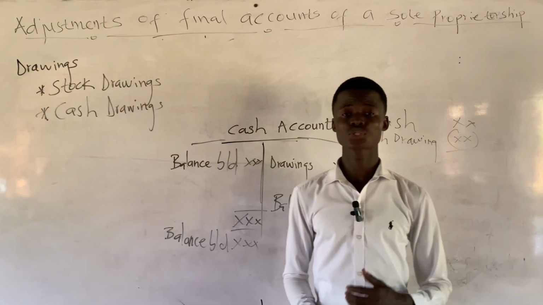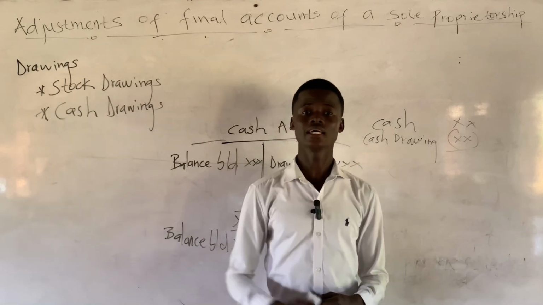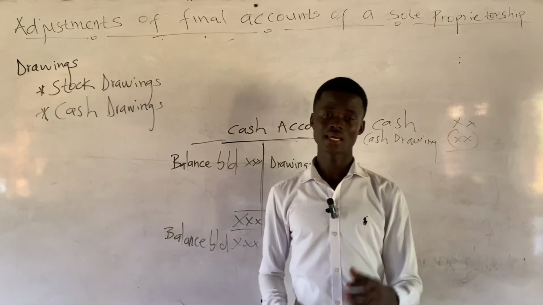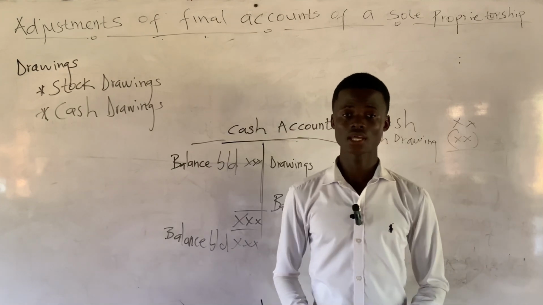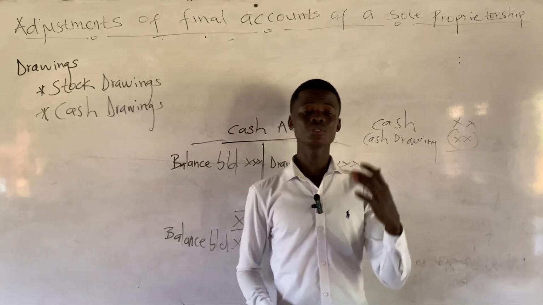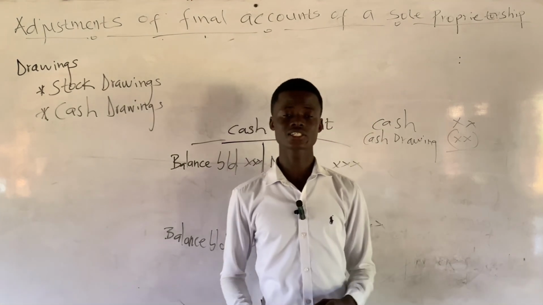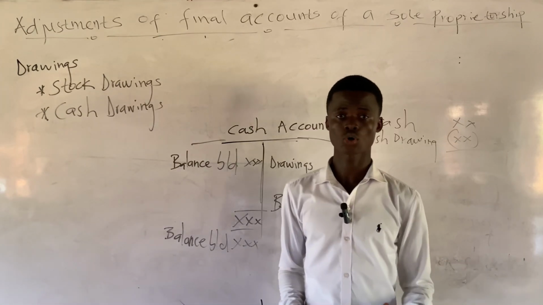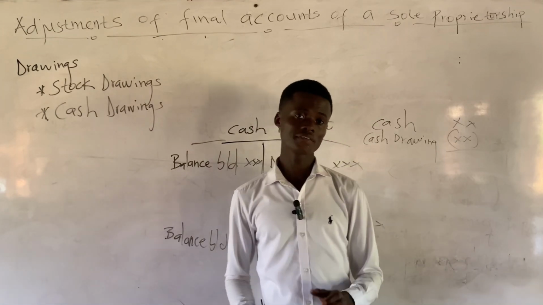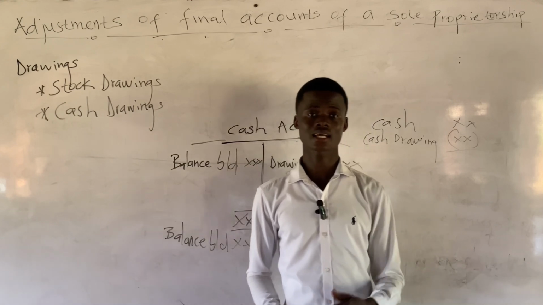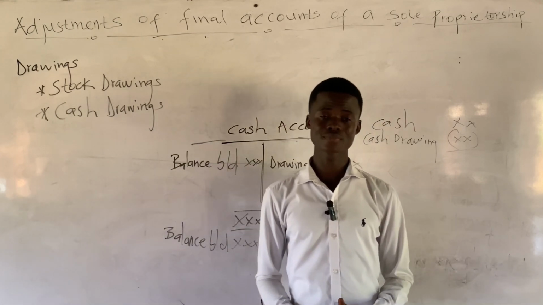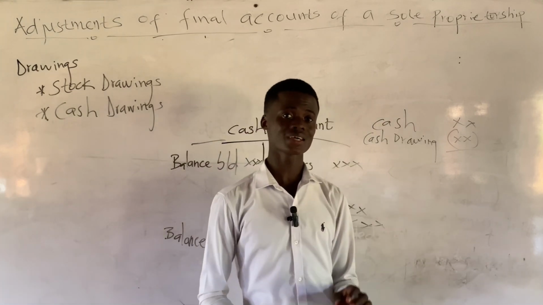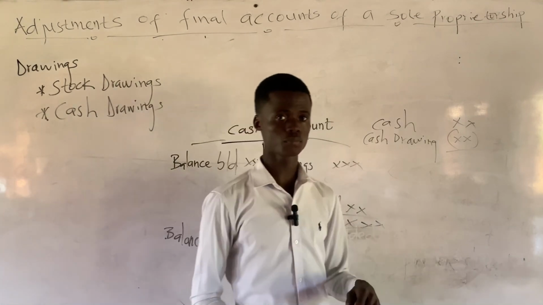Also, there can be a situation where there is drawings already in the trial balance, and at the same time there is drawings in the additional information. So in this case, you decide whether that drawings in the additional information is a cash drawings or a stock drawings. If the drawings in the additional information is a cash drawings, then its first treatment is that it will first be subtracted from cash in the statement of financial position.